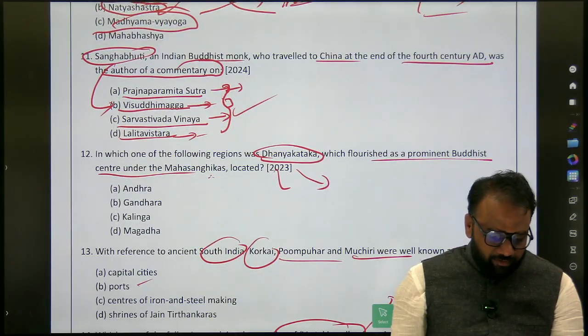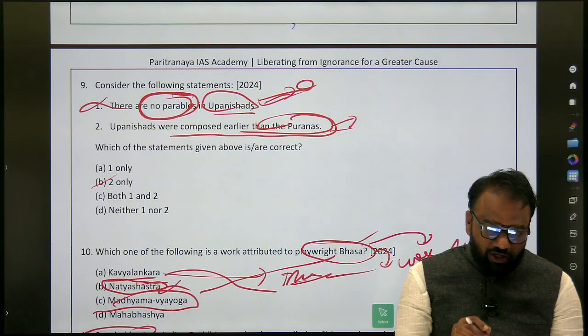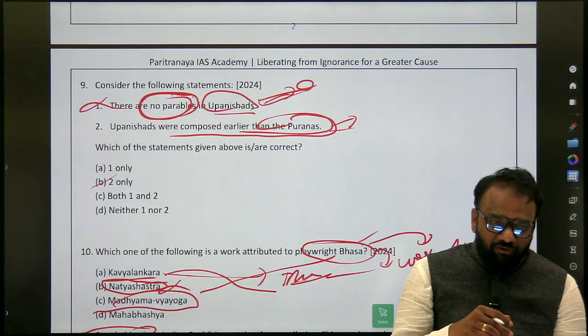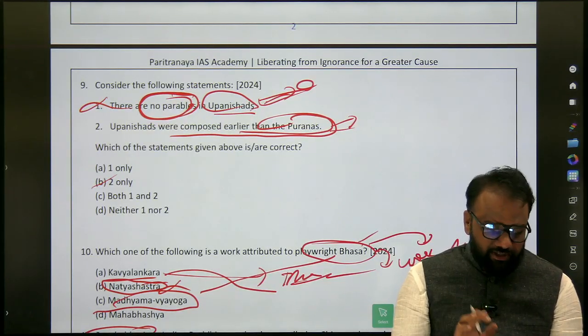For ninth question, what will? Ninth question, just you write it. So Puranas were compared during Gupta era. When were Upanishads composed? Whether there is exact year, exact century or range of centuries, we'll just note it. That's it.